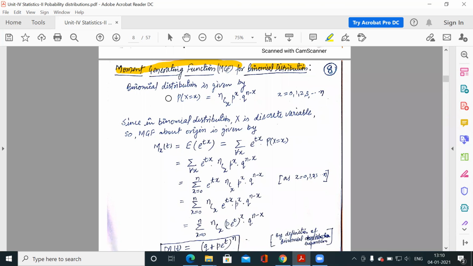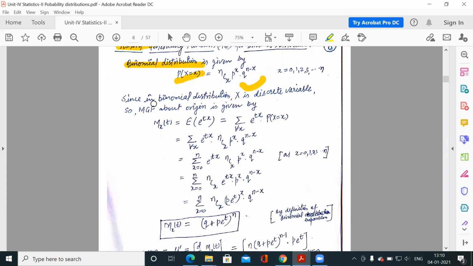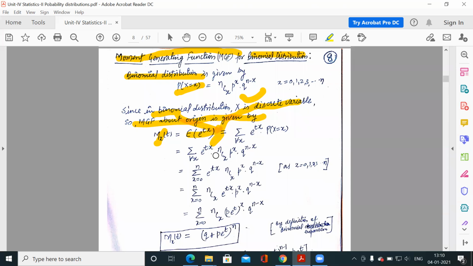And you already know how to calculate the moment generating function for any distribution. So we are calculating this for binomial distribution. This is your probability function for binomial distribution, and in binomial distribution, x is a discrete variable. So the moment generating function about origin is M_x(t), which is the expected value of e to the power tx. This is the formula to calculate the moment generating function.